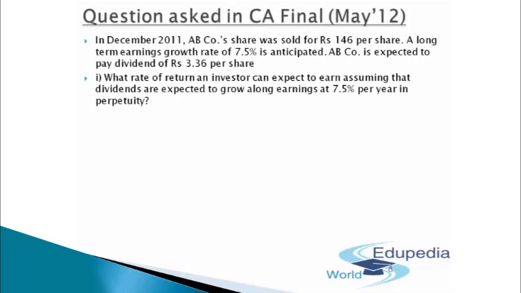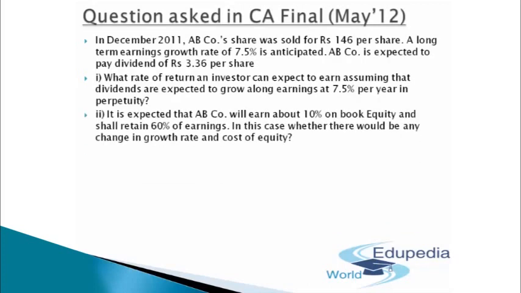First of all, we are supposed to find out what rate of return an investor can expect to earn, assuming that the dividends are expected to grow along with earnings at 7.5% per year in perpetuity. Next, it is expected that AB company will earn about 10% on book equity and shall retain 60% of the earnings. In this case, would there be any change in the growth rate or cost of equity?